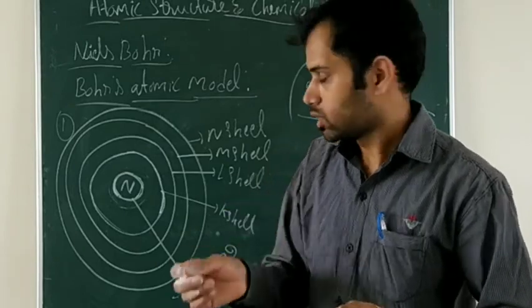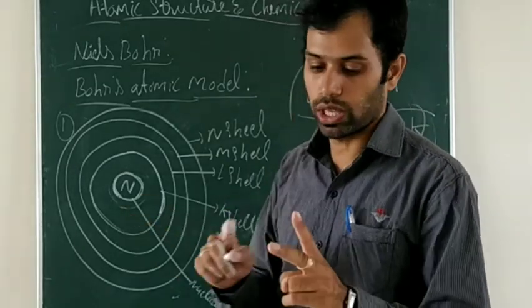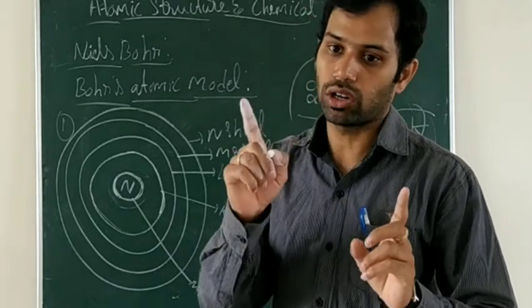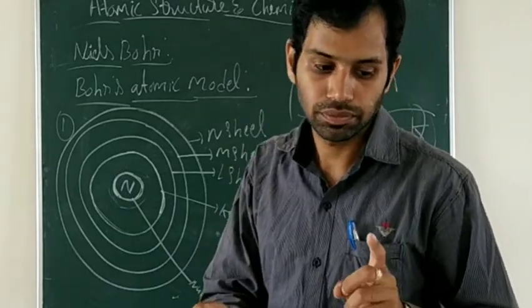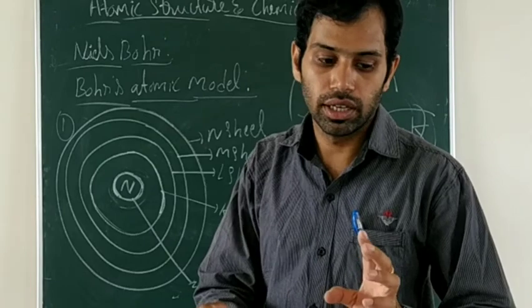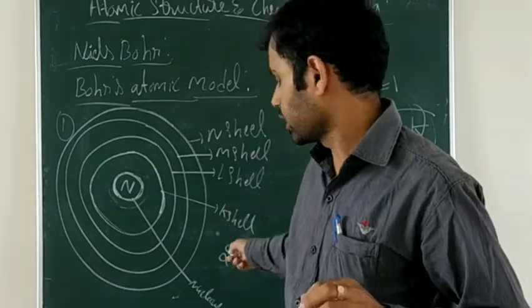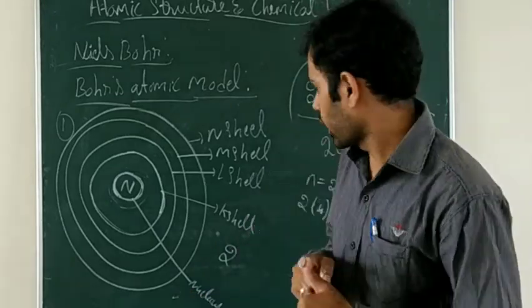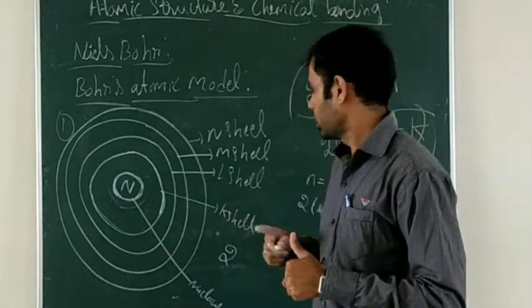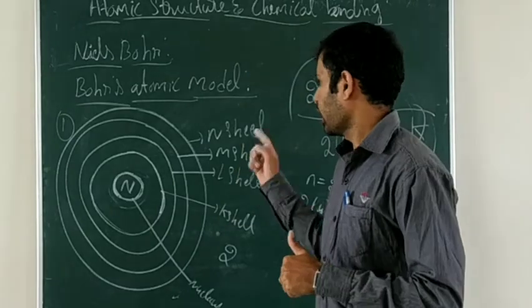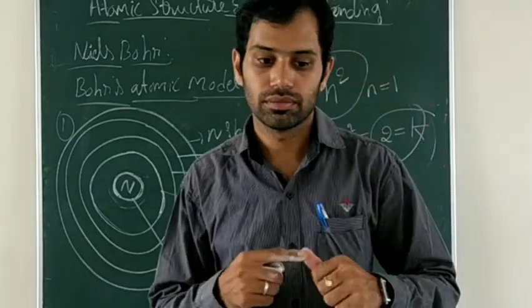If you put more, it is wrong. The capacity of the K shell is only 2 electrons. If you put 3, that is wrong. Clear? Any doubt? The K shell is called the first energy level. The L shell is called the second energy level, the M shell the third energy level, and the N shell the fourth energy level. Clear?